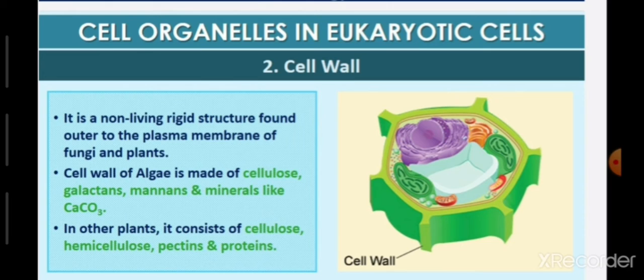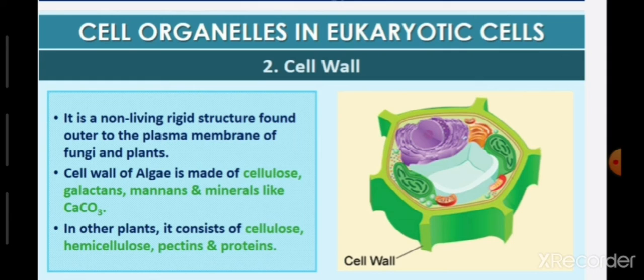Now this cell wall also helps in cell to cell interaction and it provides a barrier to undesirable macromolecules. It will not allow the macromolecules which are not needed for the cell to enter it. As we have studied, it is present in the cells of fungi and plants.